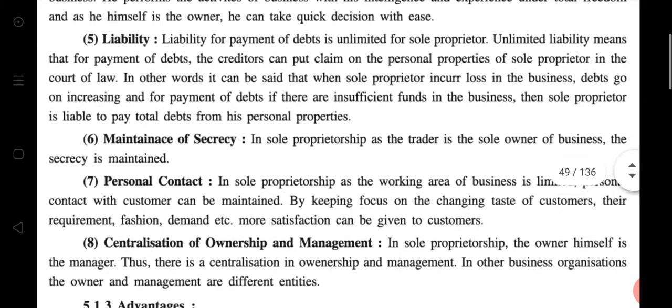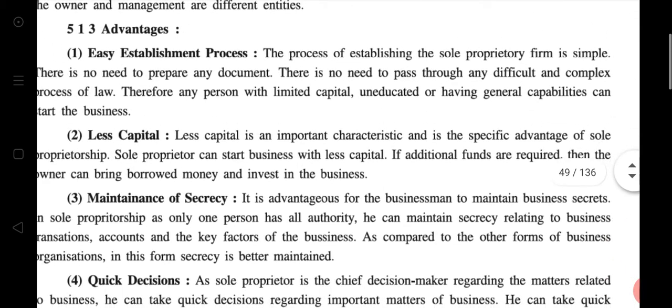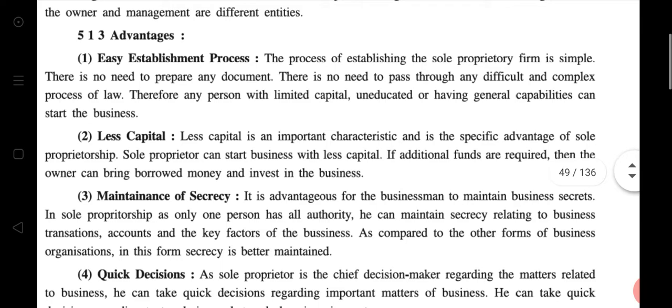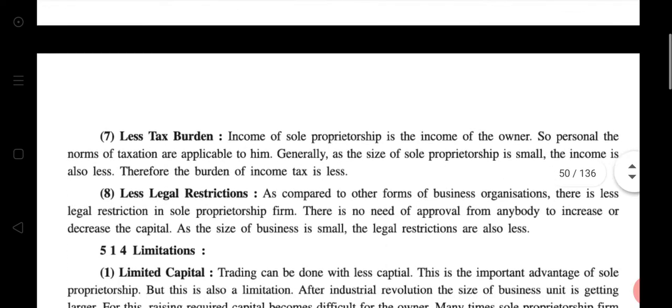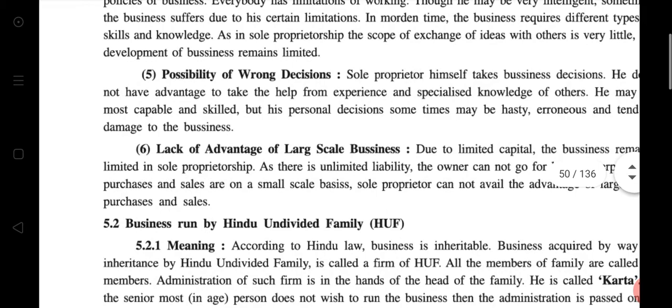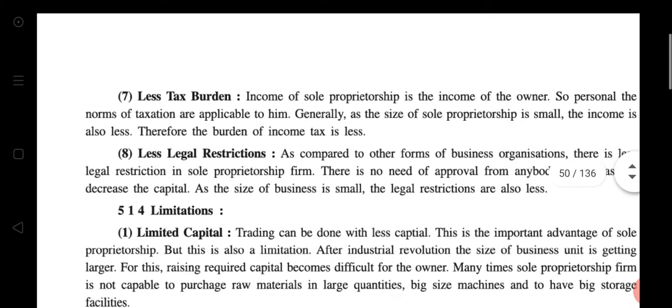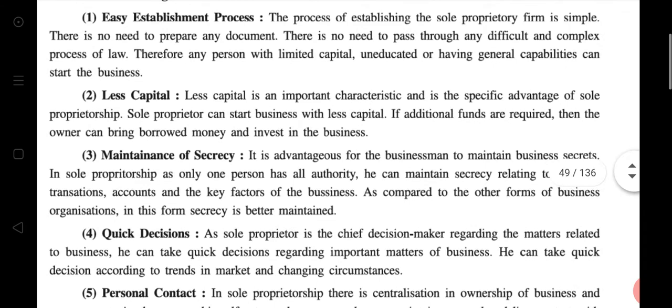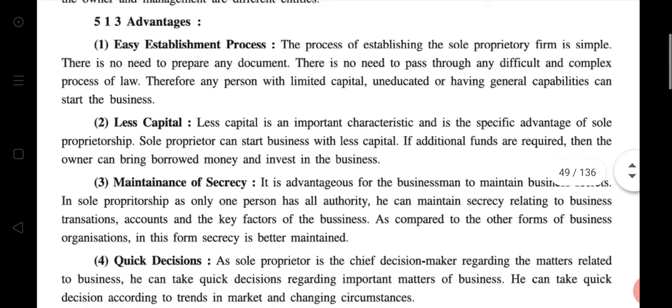Okay, done? Good. So now we start the advantages of sole proprietorship. There are eight advantages, and then six limitations of sole proprietorship. First, the advantages. See students, in this chapter there are so many head points. So please learn daily, I mean to say, learn with every lecture. Otherwise, at last, you can't learn all the head points.